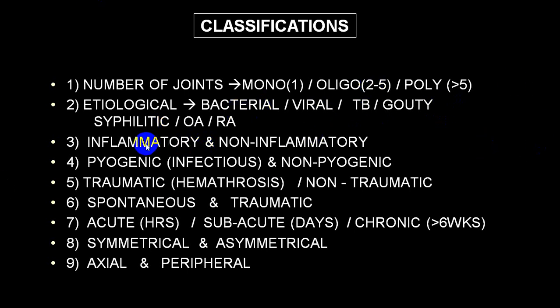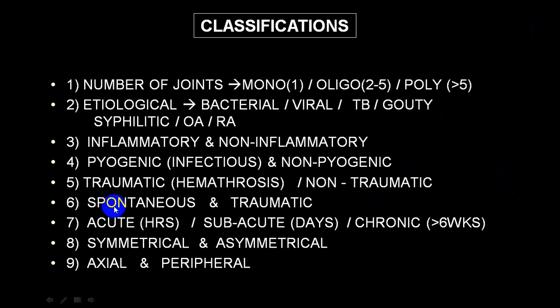Now, depending upon whether inflammation is present or not, inflammatory, non-inflammatory. And if you compare with pyogenic, pyogenic, non-pyogenic. If there is a trauma, we call it traumatic arthritis or hemarthrosis, and non-traumatic arthritis. This bacterial infective etiology will be non-traumatic.